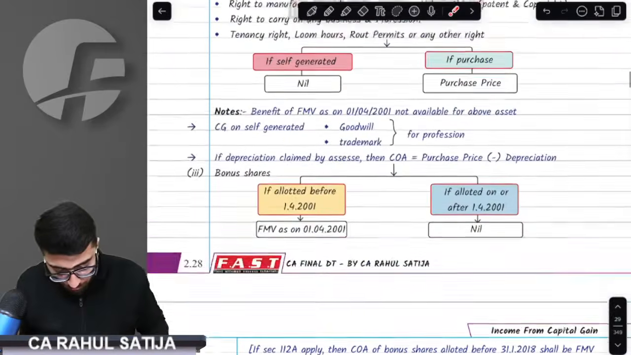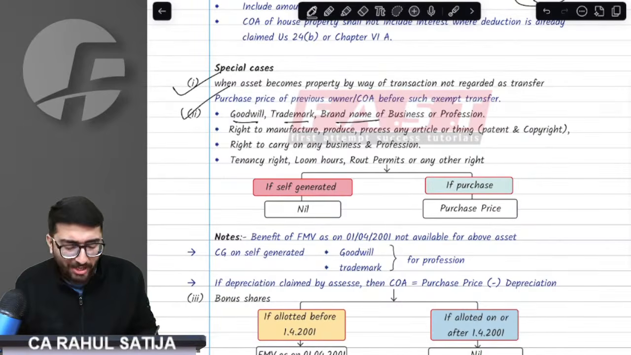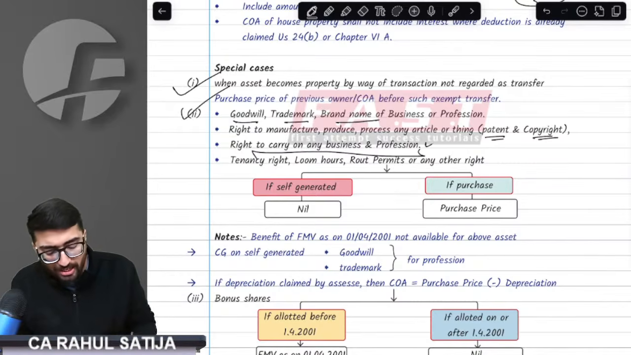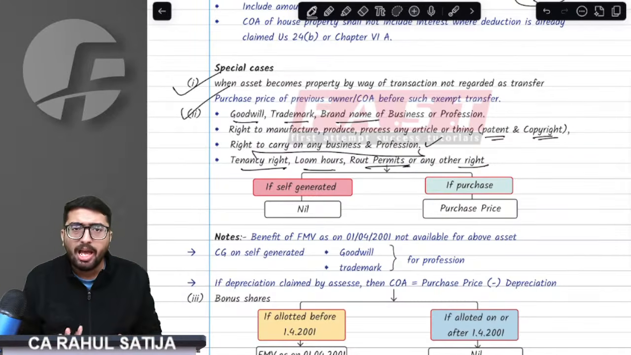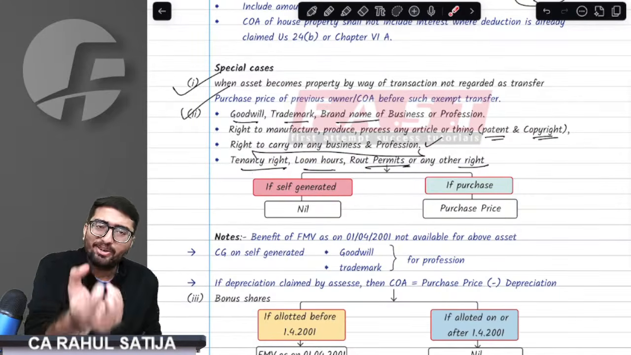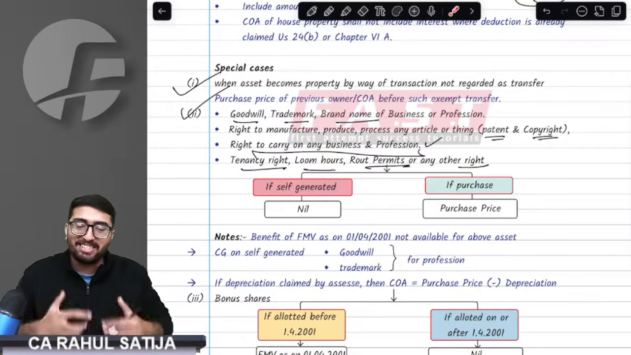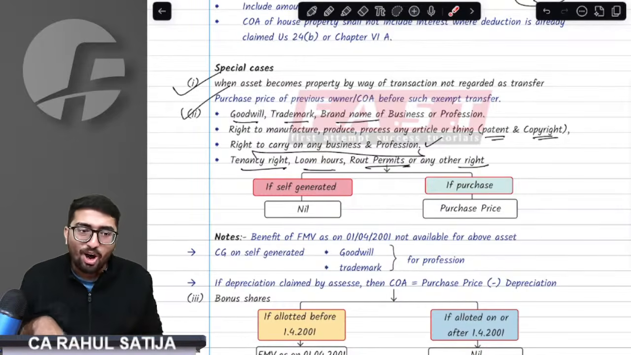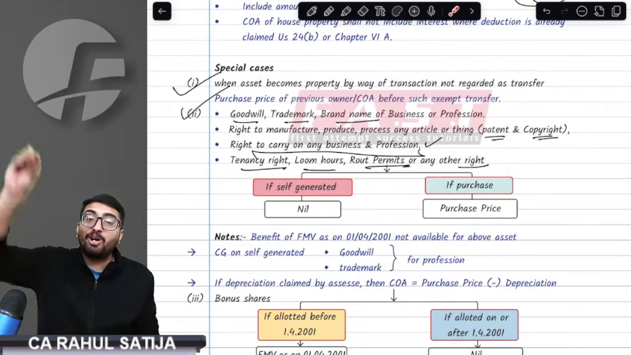Now, sir, can I have intangible assets? Yes, sir, I can. Intangible assets can be goodwill, trademark, brand name, patent, copyright, right to carry on any business, tenancy rights, loom hours, route permits, or any other intangible asset. How do we determine the cost of acquisition of an intangible asset? The provision says, find out whether such intangible asset is self-generated or not. If I have myself created that patent, copyright or goodwill, it will always be nil. But if I have purchased that intangible asset, then the price paid to acquire it shall be the cost of acquisition.